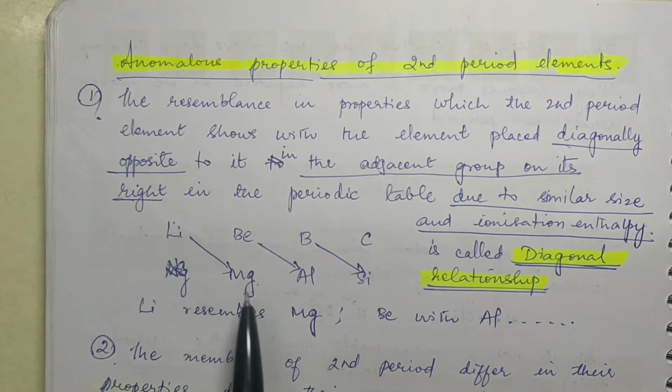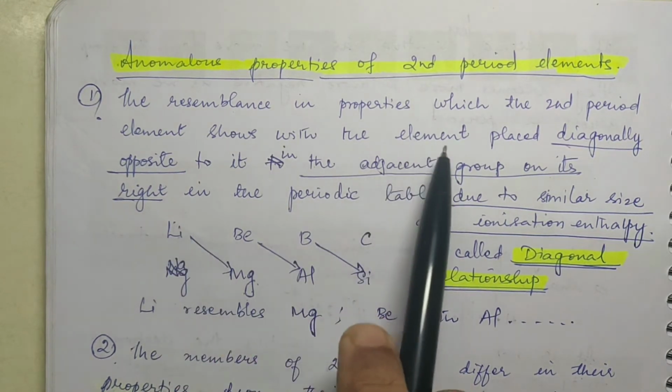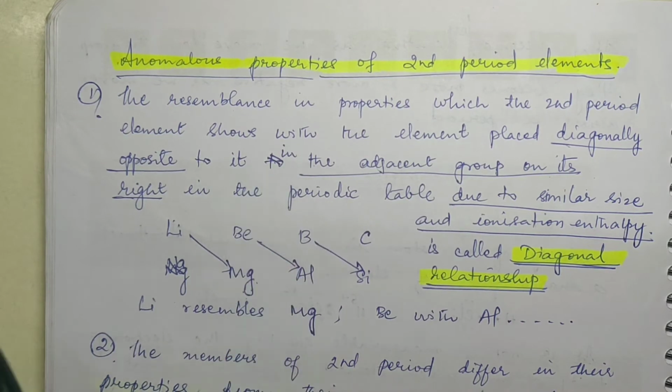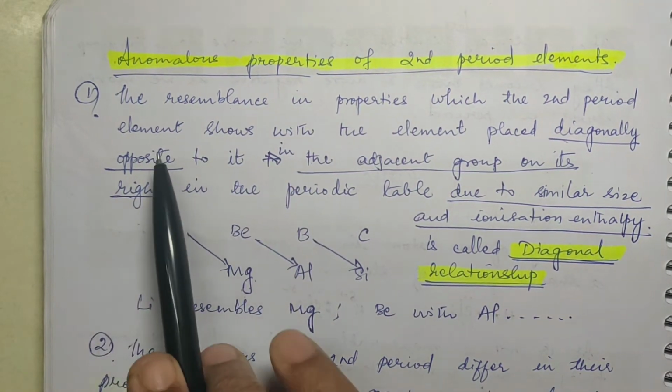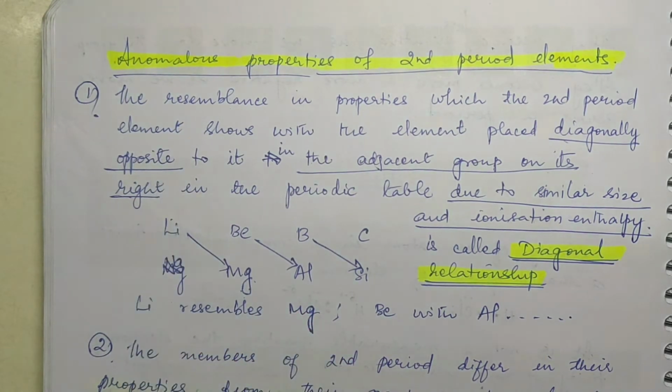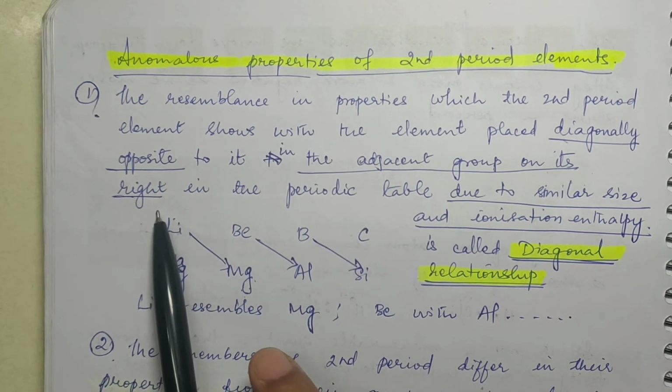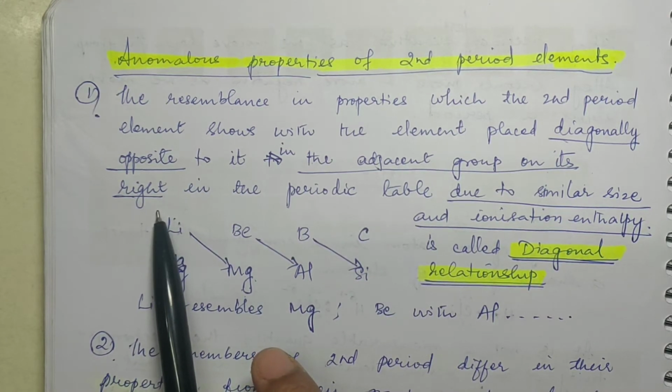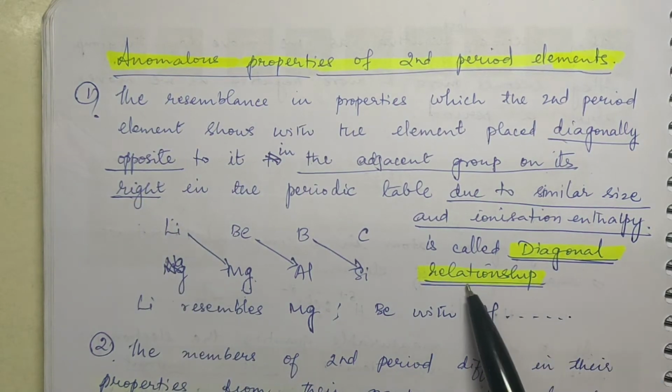That is why the properties are similar. So the element which is placed diagonally opposite to it in the adjacent group on its right, it is showing resemblance. That is what is called diagonal relationship.